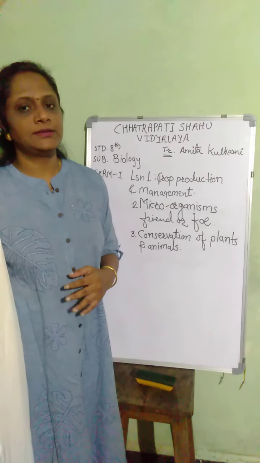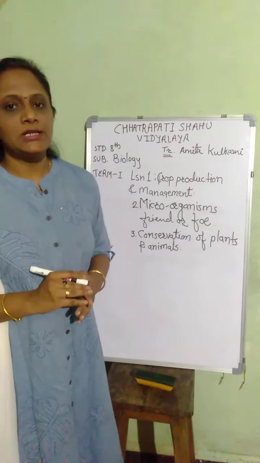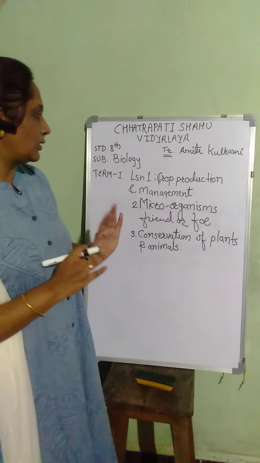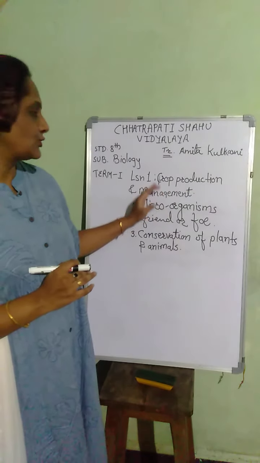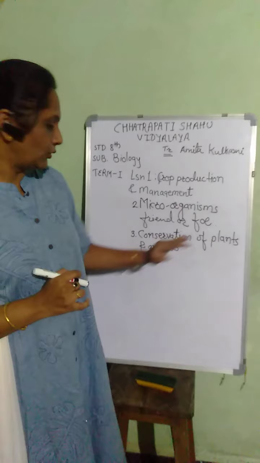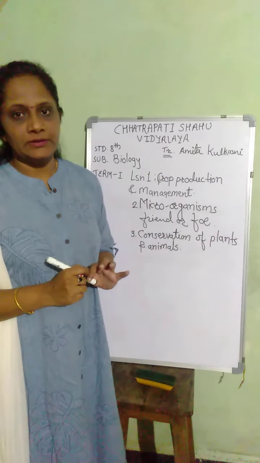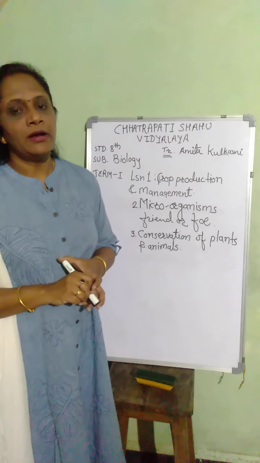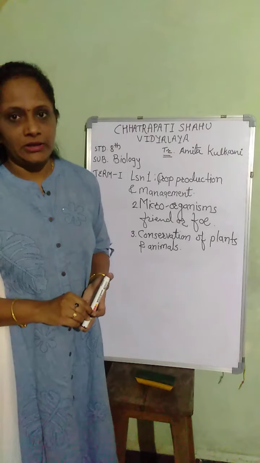As and when the lessons come up for teaching, I am going to give you details about those lessons. First we will concentrate on first term lessons. Lesson number 1 crop production and management, lesson number 2 microorganisms friend or foe, and 3 conservation of plants and animals. So these 3 are the biology lessons which I am going to deal with.